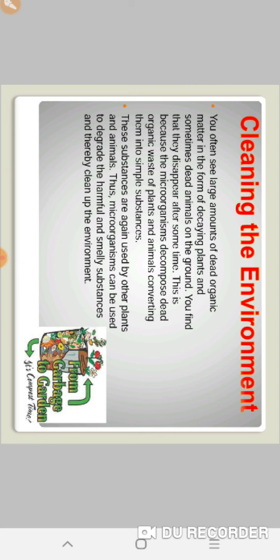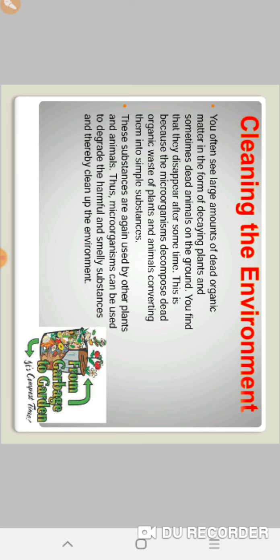These substances are again used by other plants and animals. Thus, microorganisms can be used to degrade the harmful and smelly substances and thereby clean up the environment.